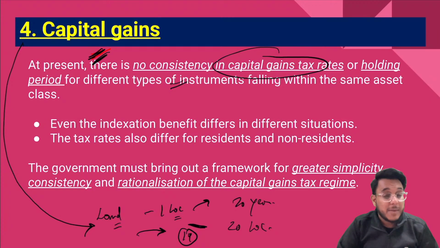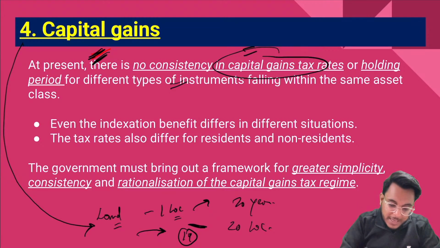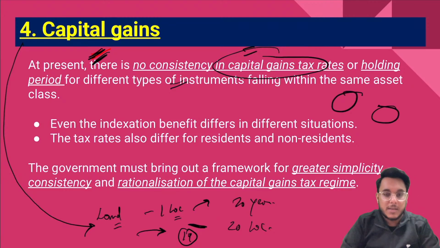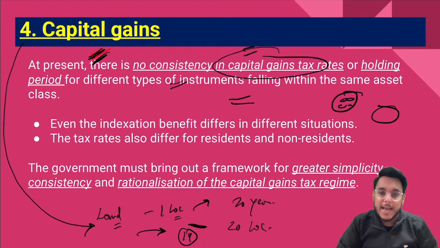Capital gains tax might be applicable on an asset that you bought. It might be applicable on the shares that you have bought and are selling after a particular period. So there are different kinds of assets, and on different kinds of assets there are different capital gains tax rates. We need to create broad classes, and the instruments falling in these particular classes need to have the same kind of capital gains tax.